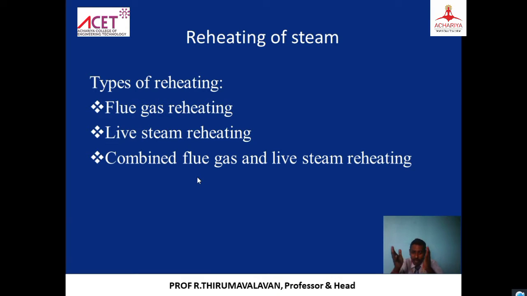Part of the steam coming out from the turbine is taken out and goes back for reheating, and then it performs its work. In some cases, we take the complete steam for reheating, and then it comes back to the condenser.